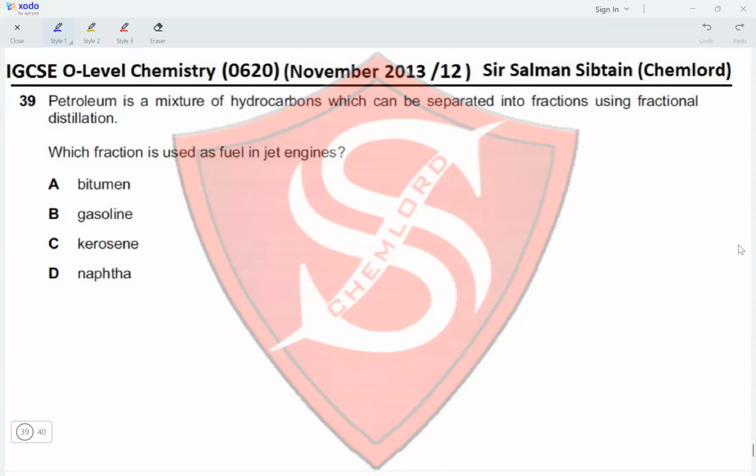Question 39. Petroleum is a mixture of hydrocarbons which can be separated into fractions using fractional distillation. Which fraction is used as a fuel in jet engines? So that would be kerosene. We need to remember this. So the options are bitumen, this is used to make roads, gasoline, this is petrol, kerosene, this is used in jet engines, and naphtha is used as a chemical resource in the chemical industry. So the correct option for this question is option C.